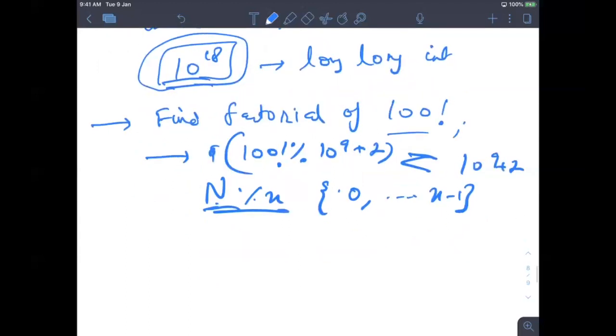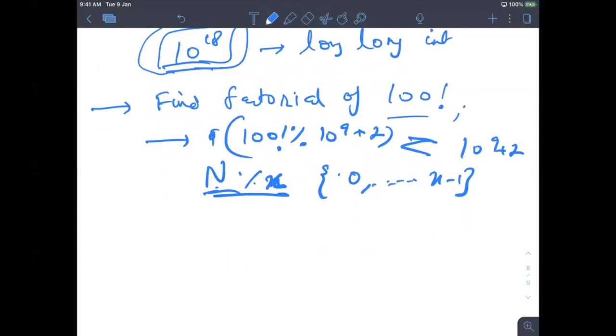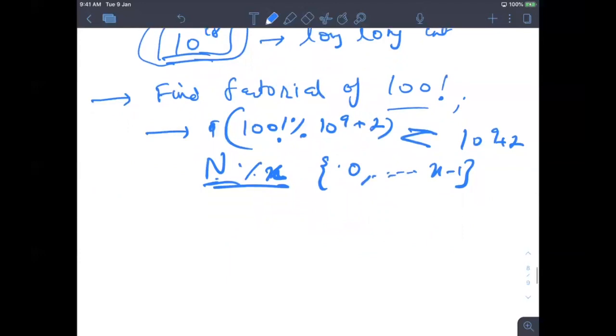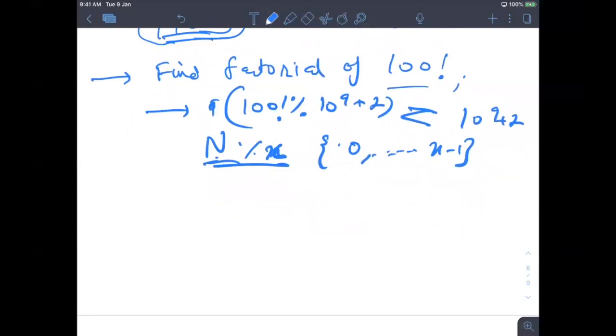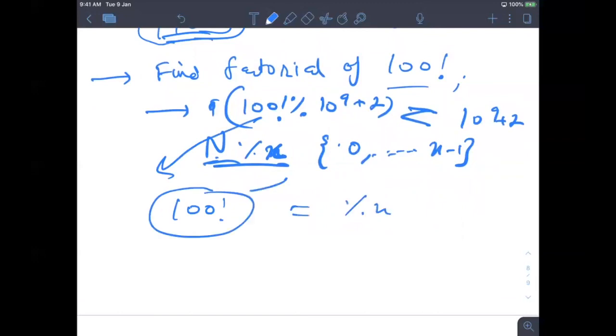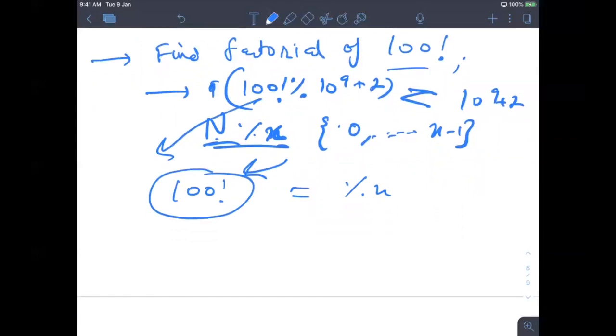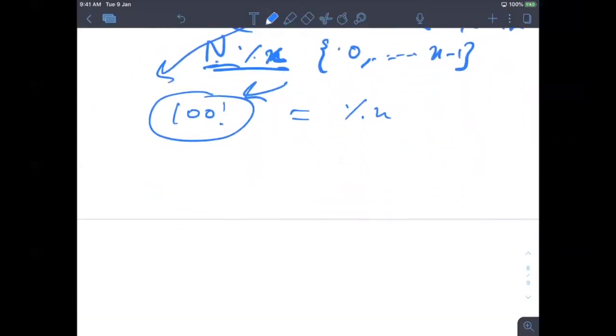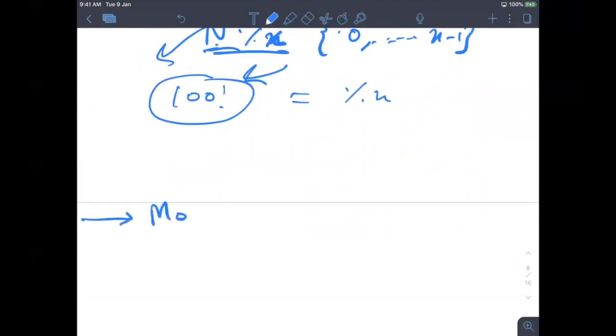That's the reason they generally give you the question like this. People generally think they will just calculate 100 factorial and at the end take the modulo x and print. But that's the problem, because you cannot store this. So you have to come up with another logic, and there come the modulus properties, which are very important.